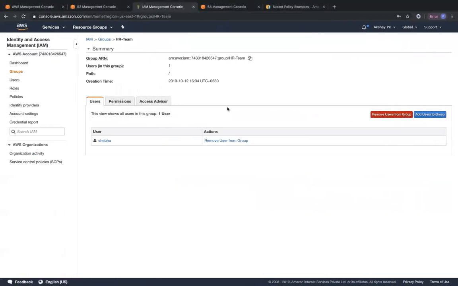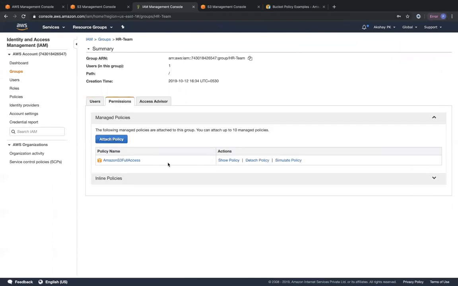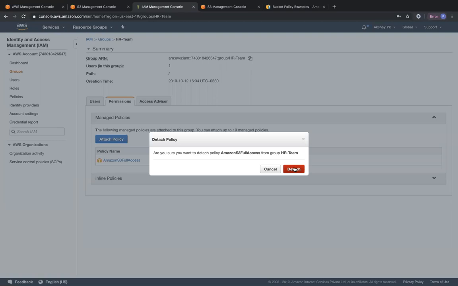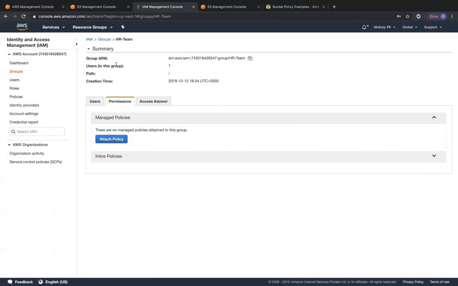So to do that, we have to go back to S3, go back to IAM. We are going to remove this full access policy, whatever we attached to her. And then we are going to create our own customer managed policy that is going to have access to only that particular bucket.